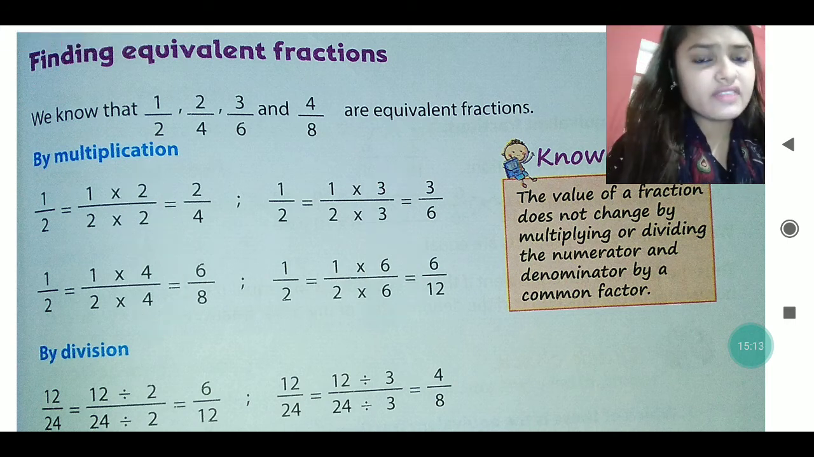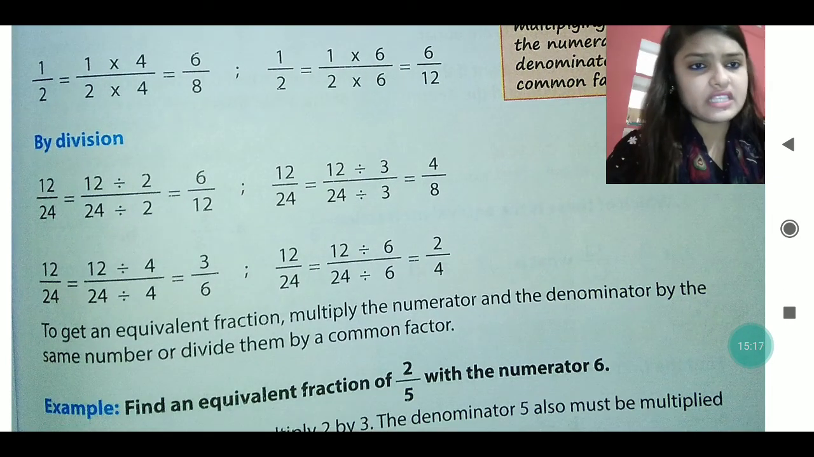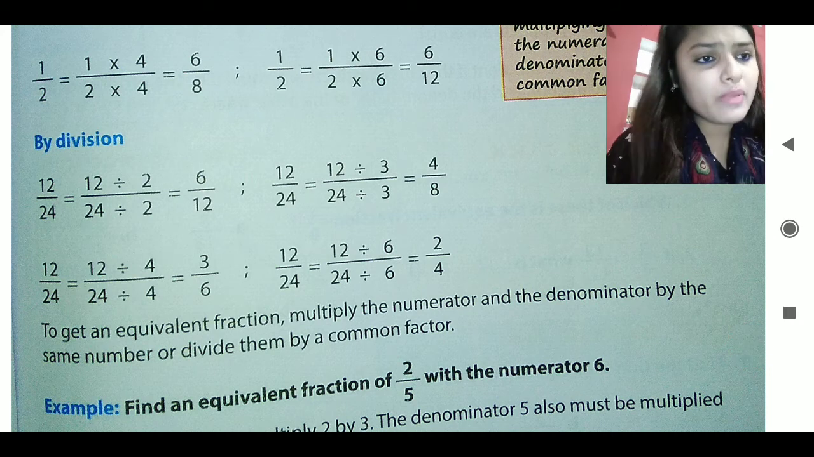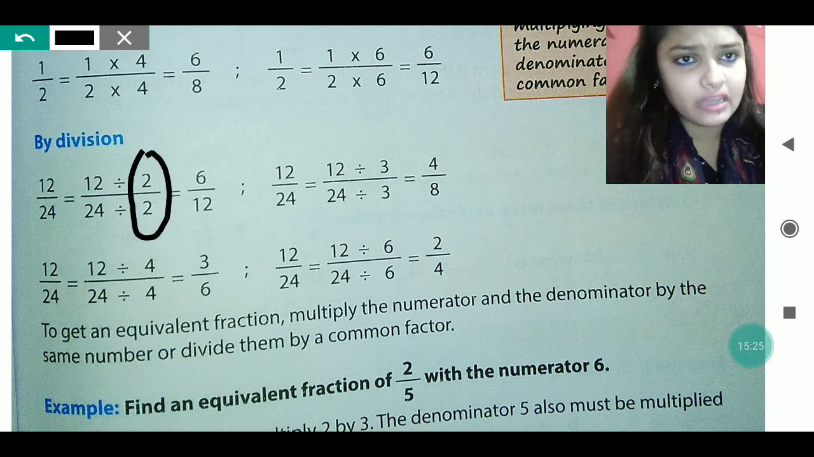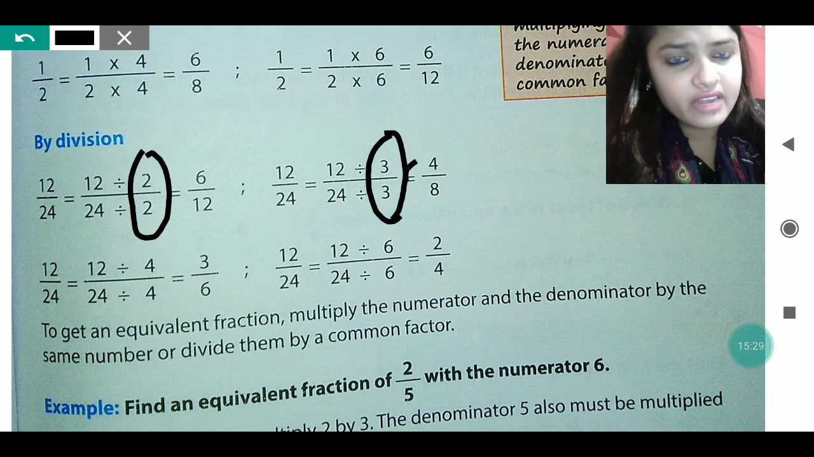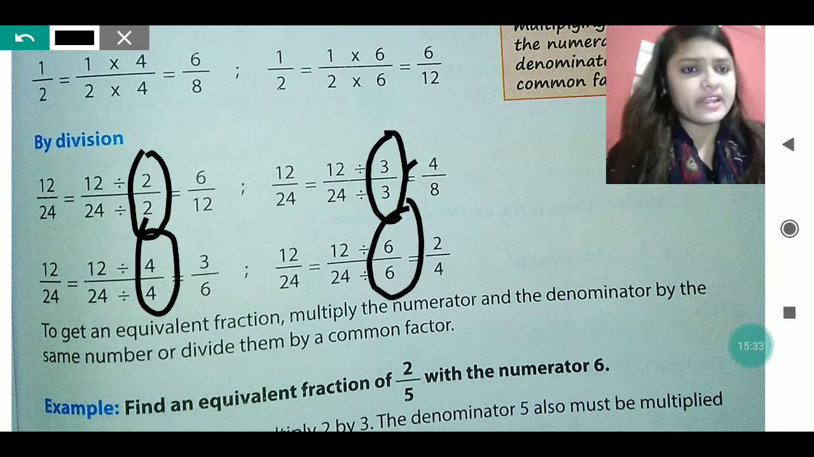Now this one we have done with the multiplication. Now just see the division. You can see 12 by 24 is written. That 12 by 24 we are first dividing by 2, the upside and the downside. Then we are dividing it by 3, then by 4, then by 6, upside and the downside.